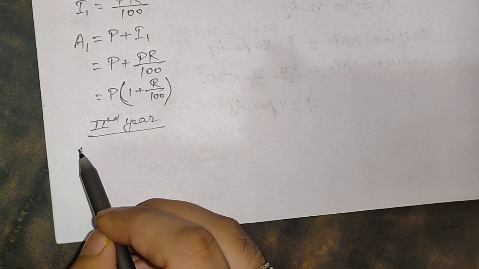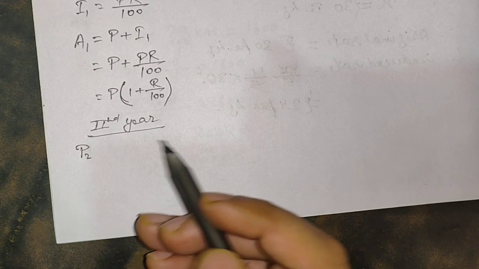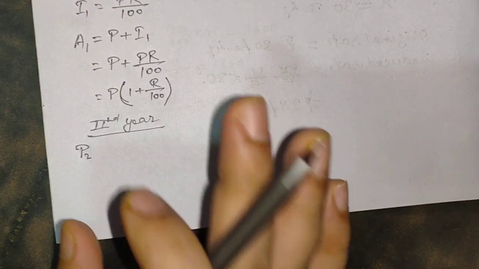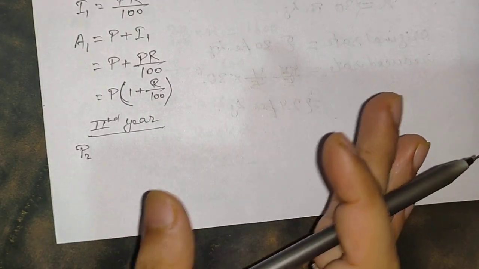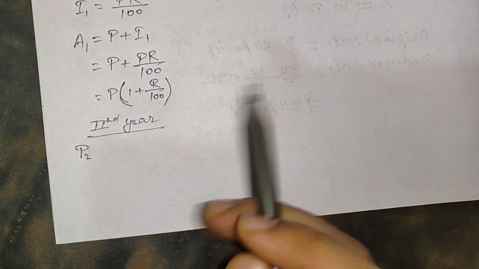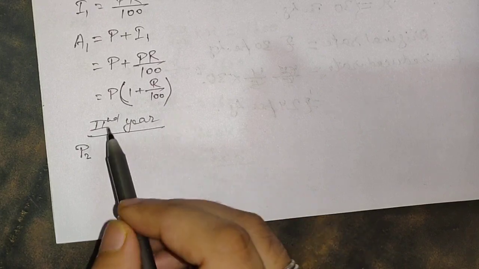So I'm writing the principal for the second year as P2, so that you people don't get confused. The principal for the first year I have not denoted with P1, I had simply written it as P, because that shows the whole amount which is going to be charged as compound interest.